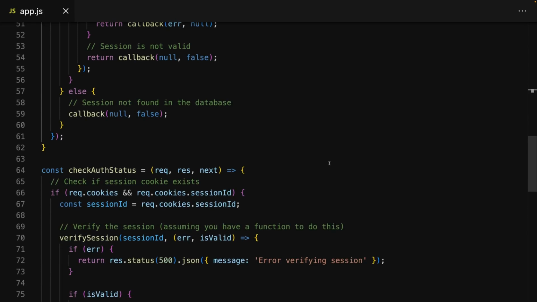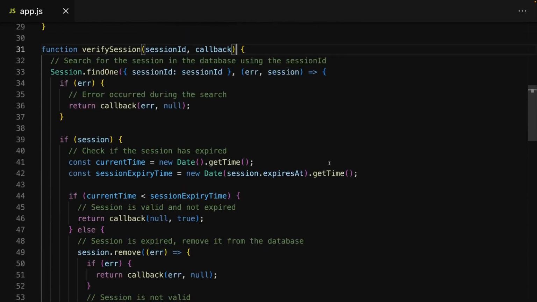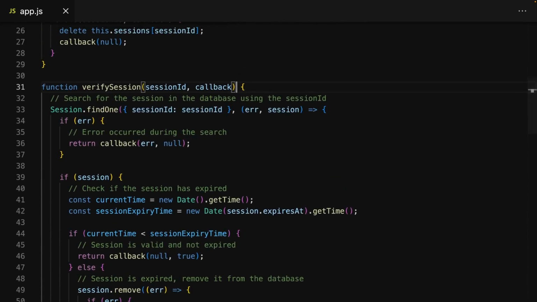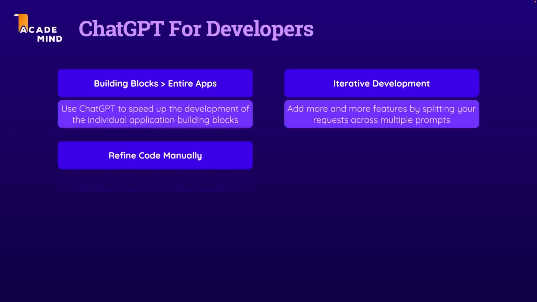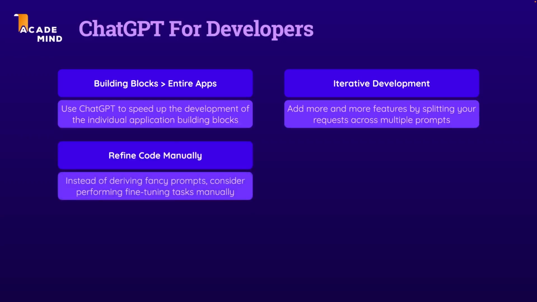And of course, these were quite simple changes. Sometimes you might also have more complex changes which you still want to perform on your own, but I simply picked these basic changes here as an example. The main takeaway simply is that you should use ChatGPT for the parts where it makes sense, but not for everything. And the more you work with ChatGPT, the more you will learn where it can really help you and in which scenarios doing things manually might be quicker.